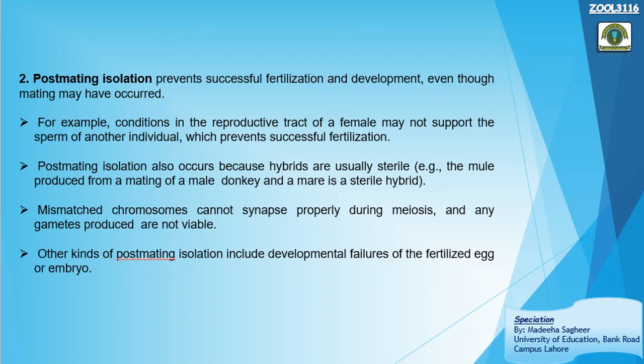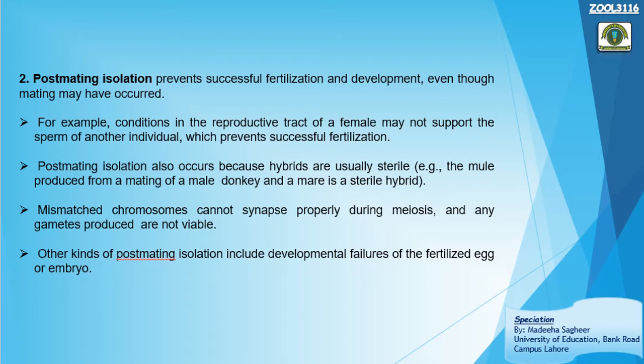So here isolation has taken place, but fertilization or development is incomplete or will not be successful. For example, sometimes the female reproductive tract could not support the sperm. When the conditions in the reproductive tract cannot support the sperm, then the sperm cannot successfully fertilize the egg.